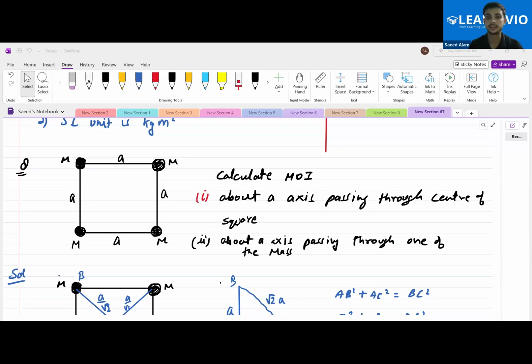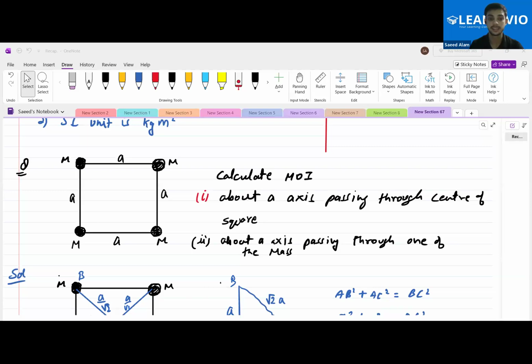Yes, this time the three distances which you require: two of them are becoming the side of the square, yes or no? And one of them is becoming the diagonal of the square. So you already know about all these three distances. Just apply the formula and get the center of mass for here.